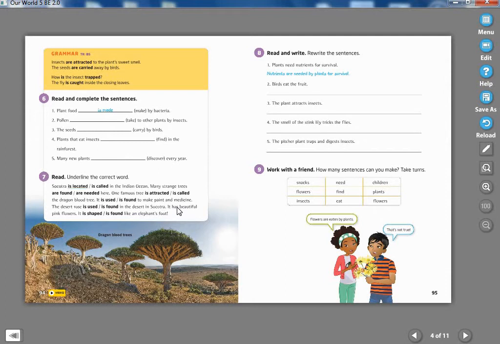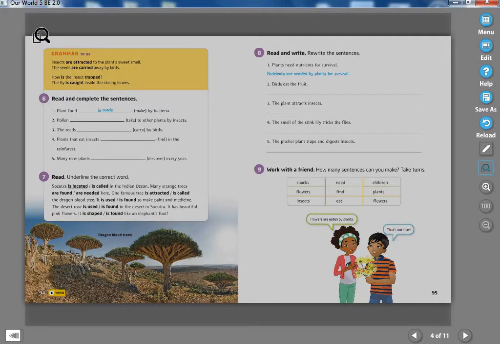Hello kids again. Now please take out your word books and your notebooks, please. We will start a new grammar topic here. Actually, it is not new because we have gone through this grammar point in our Spin books. It is present passive again. We are checking present passive again. I'm going to repeat it here.